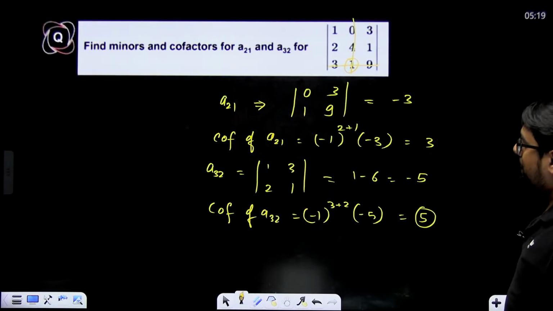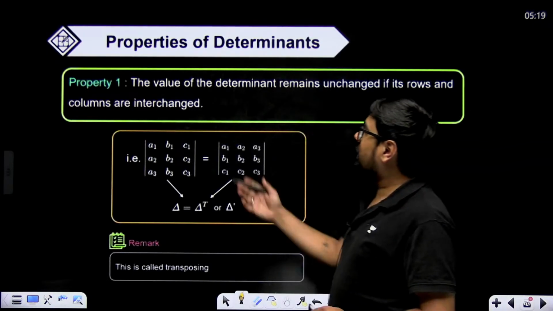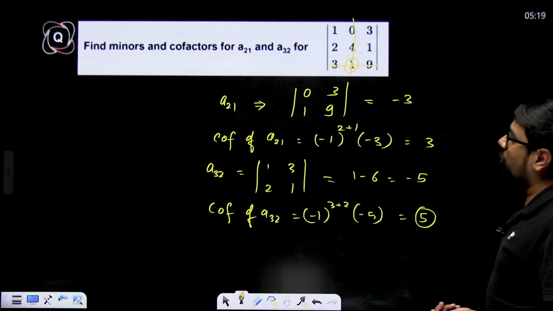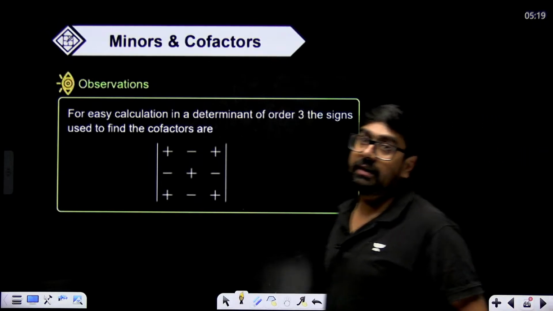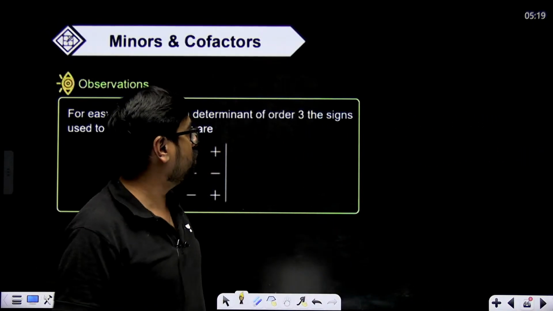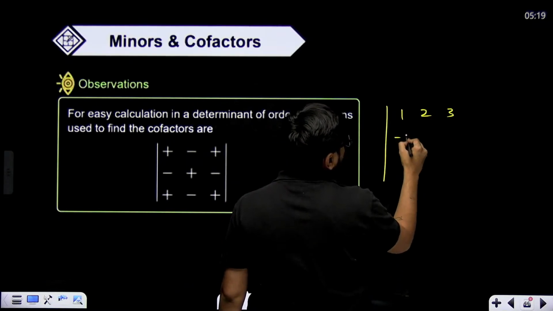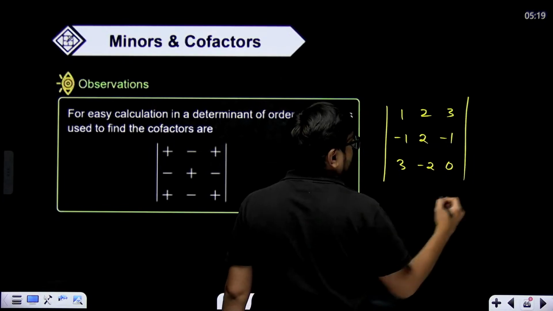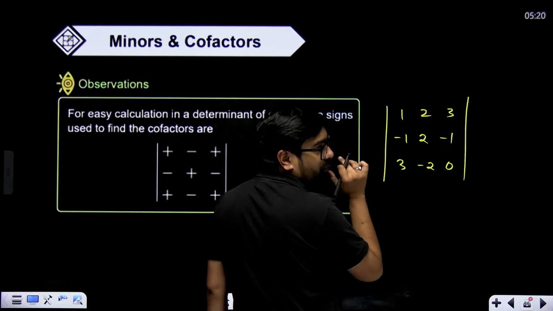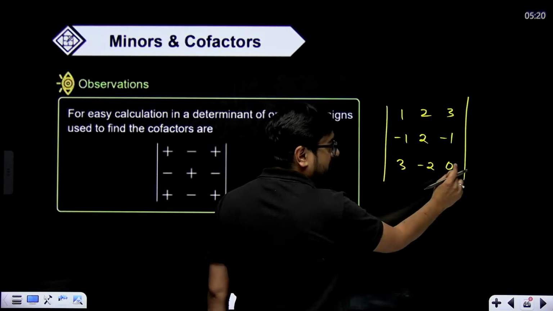Okay. Area of triangle, the value of some properties. Okay, before properties, let's once revise solving the determinant, right? For example, we have 1, 2, 3, -1, 2, -1, 3, -2, 0, let's say. Wherever you see 0, solve that way. So if we see 0 in this row, solve from this row only.